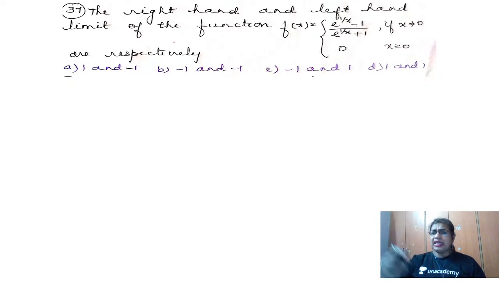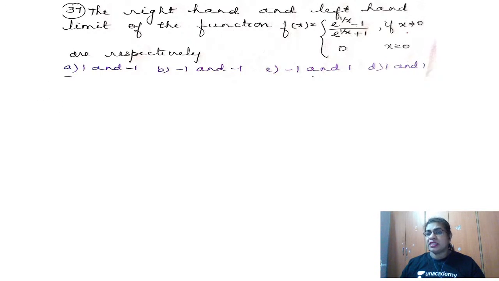So, let us understand one thing. You want the right hand and the left hand limit of the function. But tell me, if that right hand and left hand limit has to exist here, that means the limit has to exist. And if the limit has to exist, then LHL and RHL have to be the same. So let us check the limit first of all. What is the limit now?